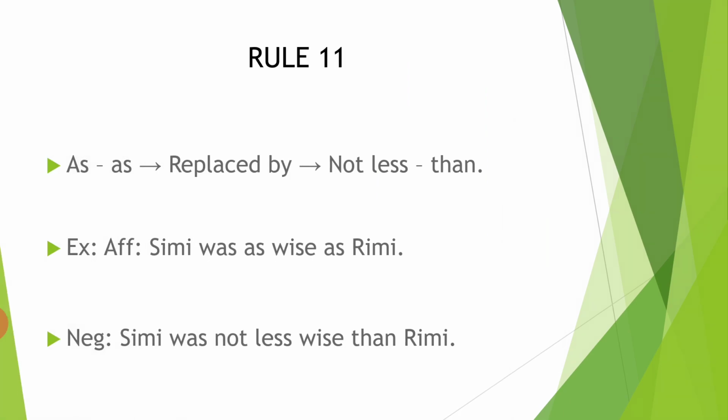Rule 11. As is replaced by not less than. Simi was as wise as Rimi. Simi was not less wise than Rimi. The meaning is the same. Simi is as wise as Rimi means Simi and Rimi are both equally wise, while Simi was not less wise than Rimi means Simi is also equally wise like Rimi. So both are the same in meaning.